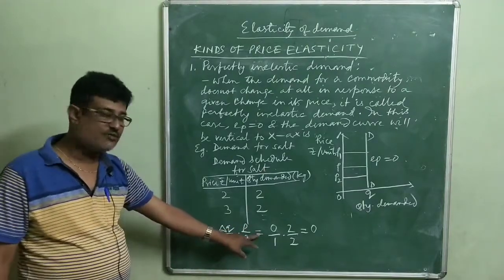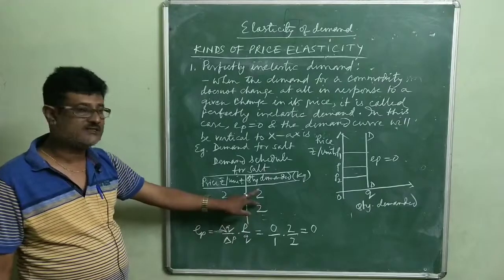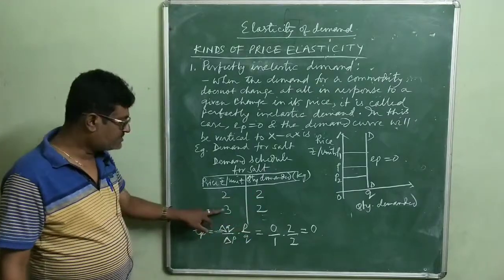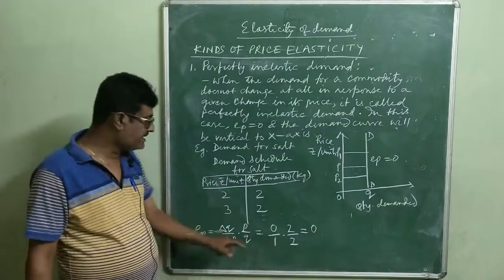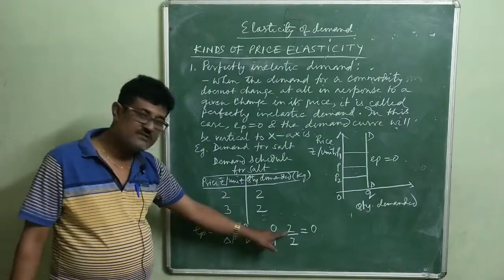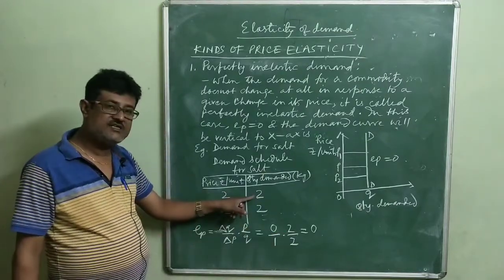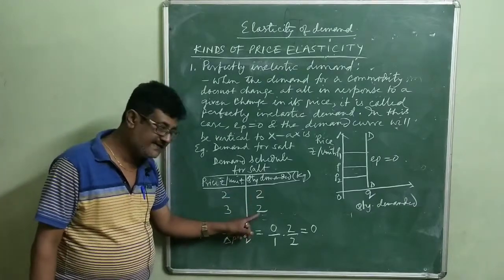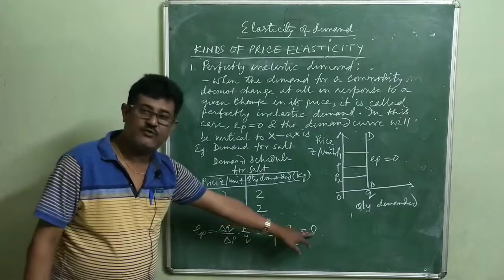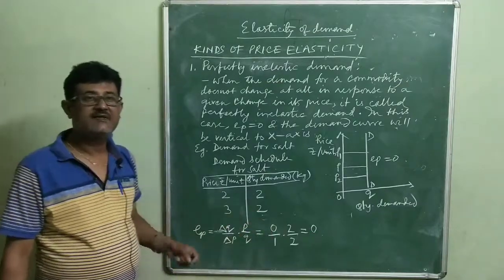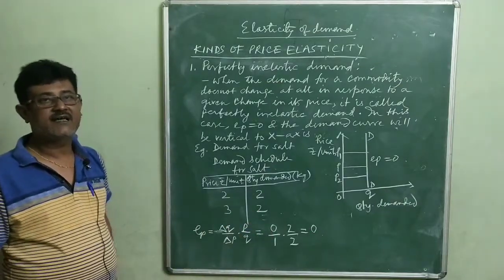Change in quantity demanded is 2 minus 2, that is 0, by change in price, that is 3 minus 2, rupee 1, into initial price rupees 2 divided by initial quantity 2 kgs. So 0 divided by any number is equal to 0. So it has a perfectly inelastic demand.